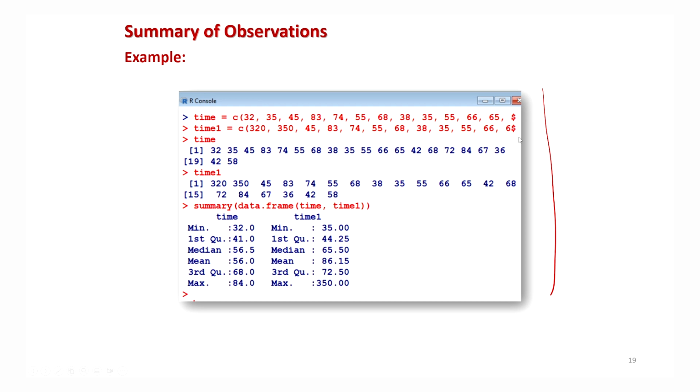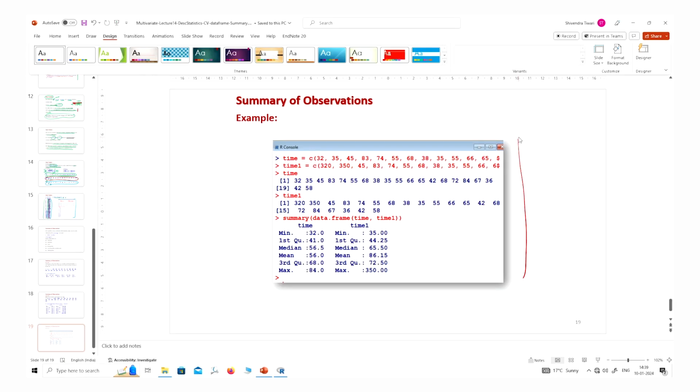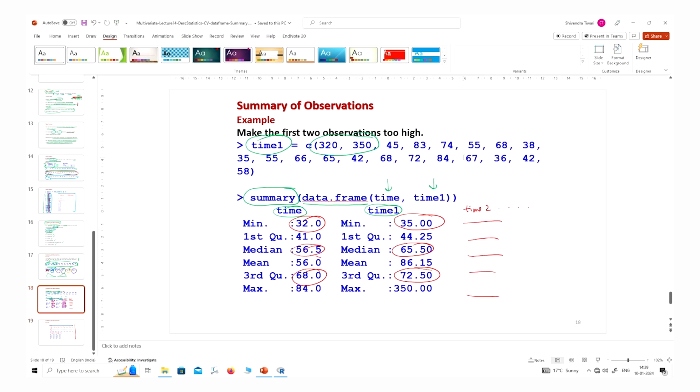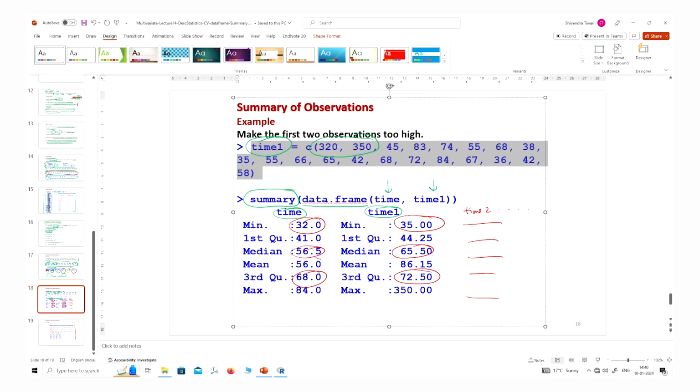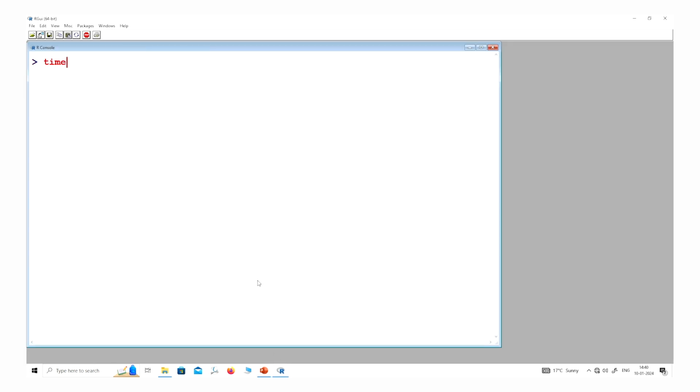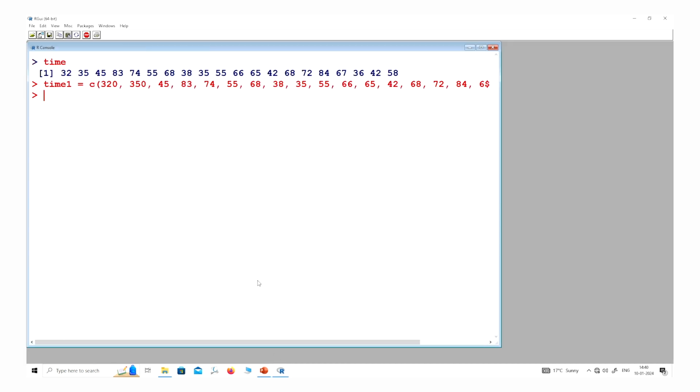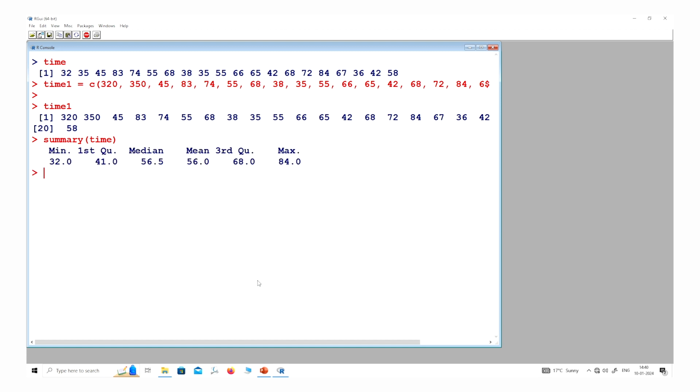And yes, if all this information is presented in a graphical way, this will also be good, but that we will see in the next lecture. But here we first try to see what is happening with time and time1. So time data is already here. Now I enter here time1. So this is your time1. And if you see here the summary of time, it is here like this, and the summary of time1 is here like this.